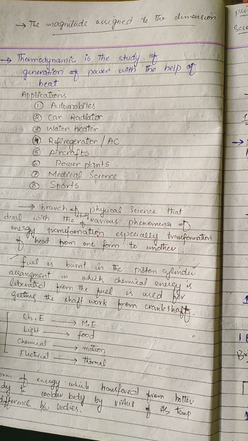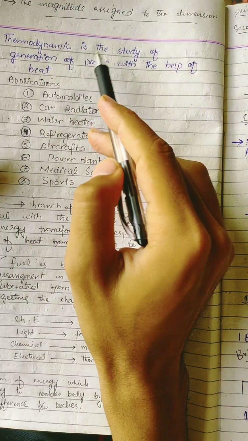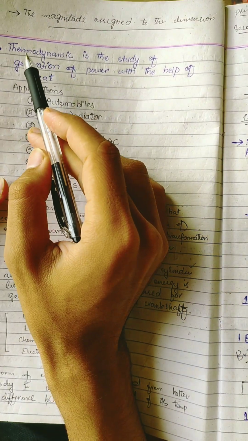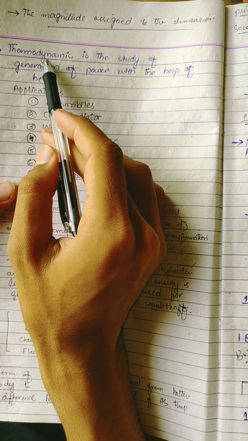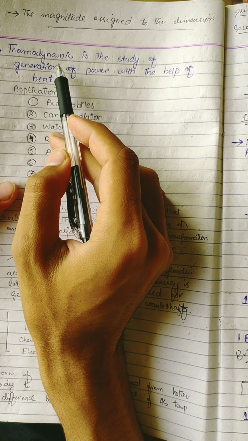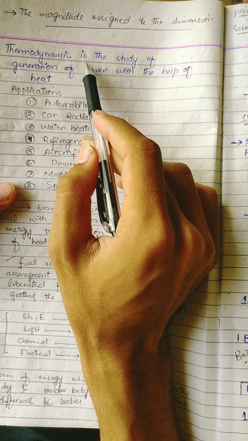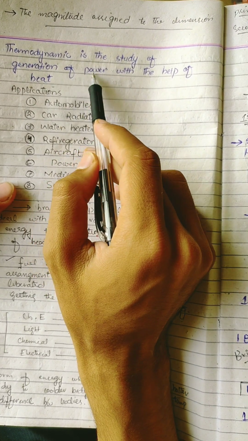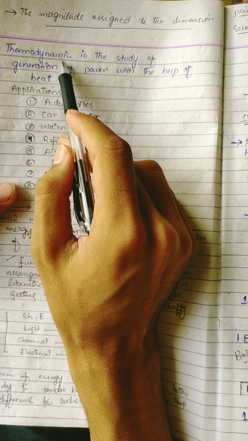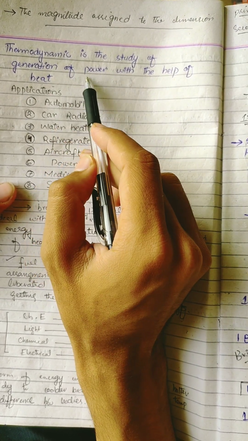Thermodynamics is the study of generation of power with the help of heat. First of all, you will say that thermodynamics is derived from a Greek word, in which therm means heat and dynamic means power. Then you have to define it. So the definition is just like that: it is the study of generation of power, that is, how to generate power with the help of heat.